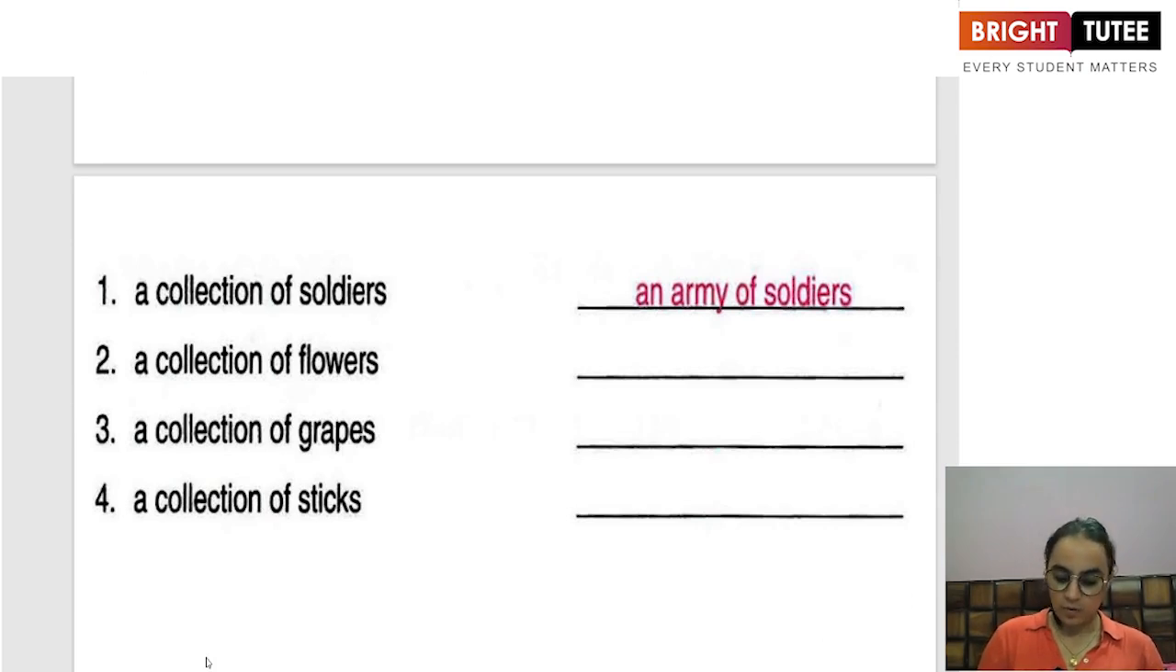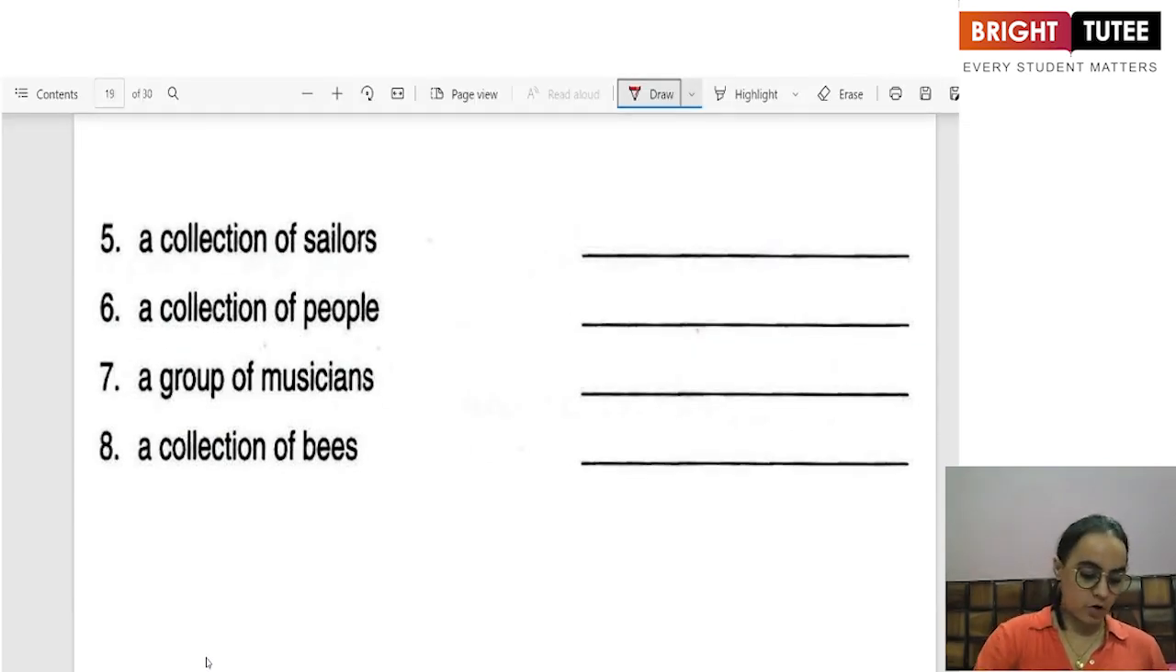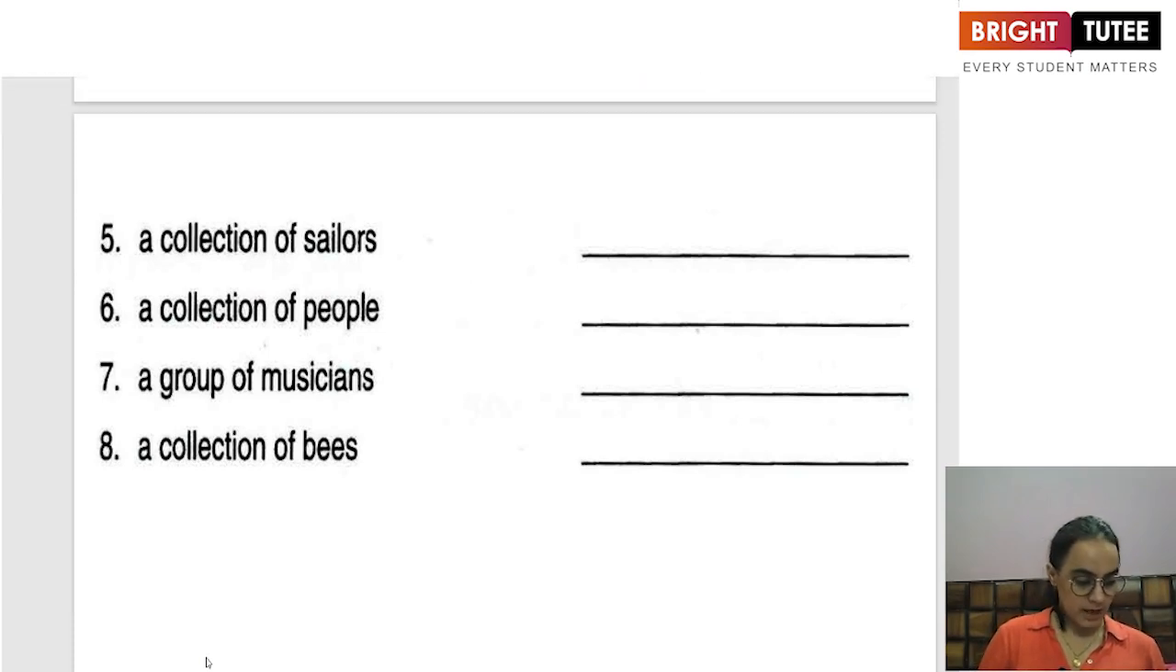The second one, what is a collection of flowers that we say? So a collection of flowers is a bouquet. What do we call a collection of grapes now? So we will call it a bunch of grapes, right? What do we call a collection of sticks? So a bundle of sticks. Collection of sailors. So a collection of sailors is a crew of sailors.